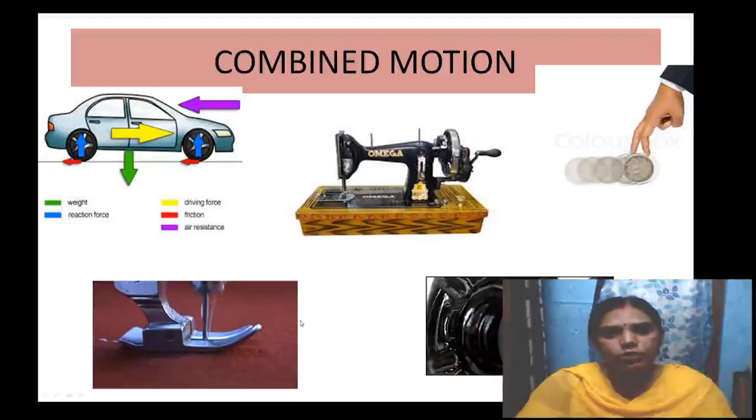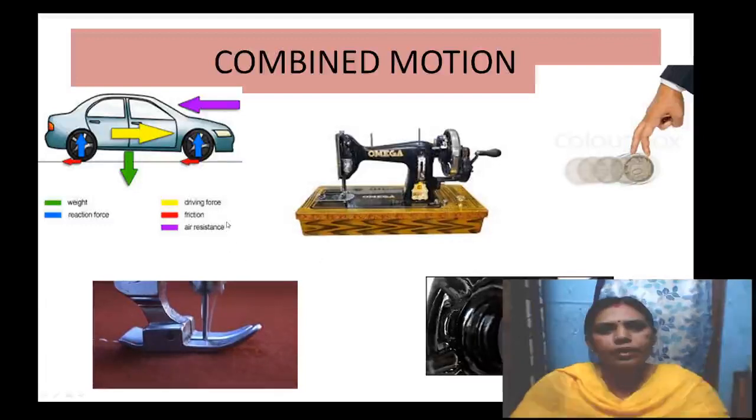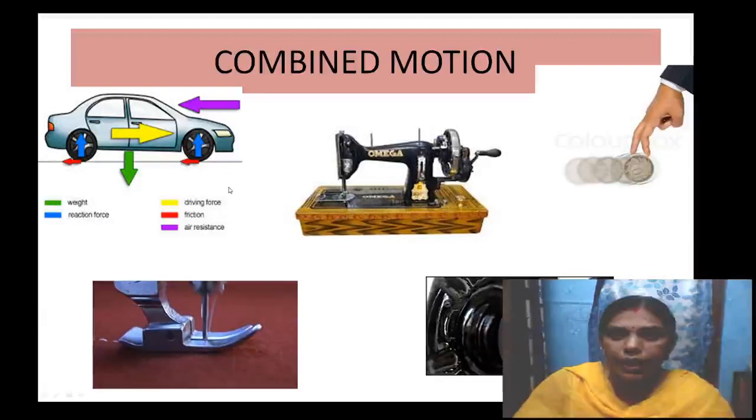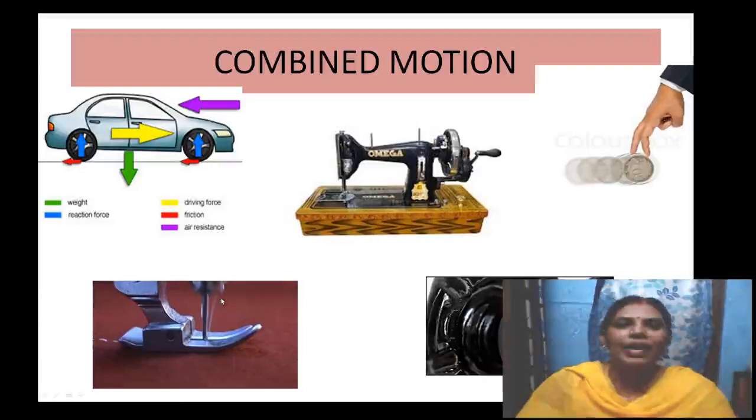So I hope, students, you understood this topic very well, right? So many motions you learned. From the beginning itself, what are the different motions you learned, students? Tell me, children. Translatory motion. What are the two translatory motions? Rectilinear as well as curvilinear motion. Then rotational motion, then circular motion, then periodic motion, non-periodic motion, then oscillatory motion, random motion, and now combined motion. So I hope all of you understood this chapter well.